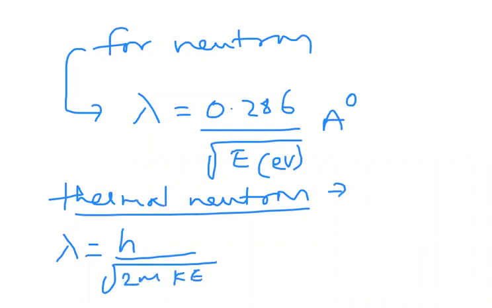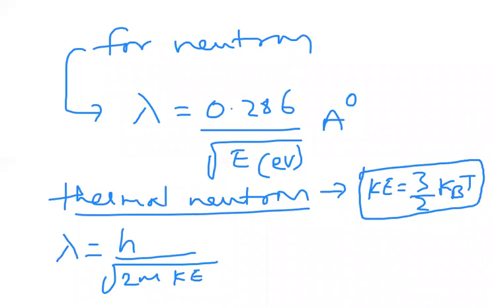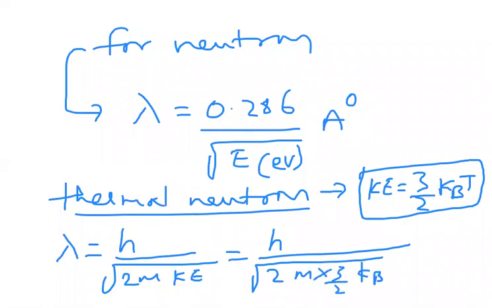Thermal. In our kinetic theory of gases, kinetic energy can be written as 3 by 2 kBT. kB is Boltzmann constant, T is temperature. Substituting that, I can write H by root over 2m into 3 by 2 kBT. Now I can cancel this 2 and 2.